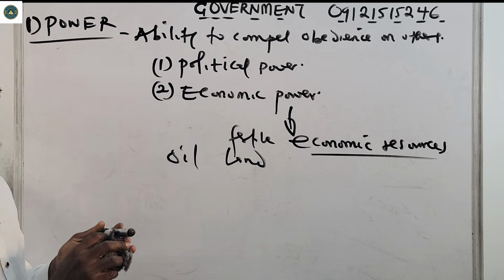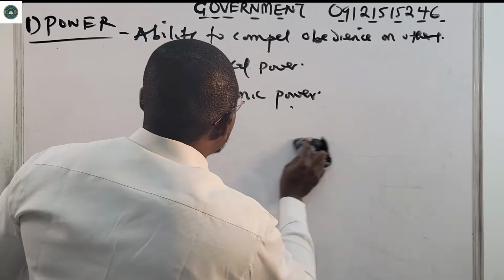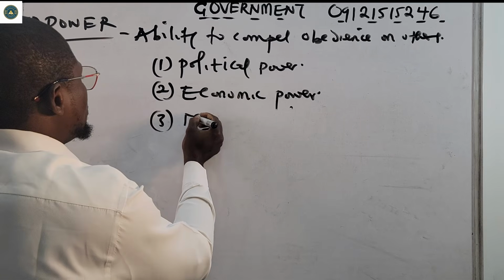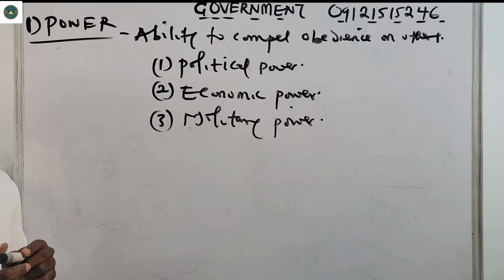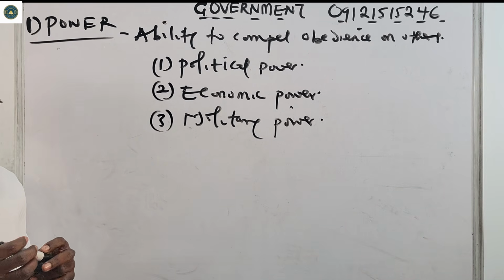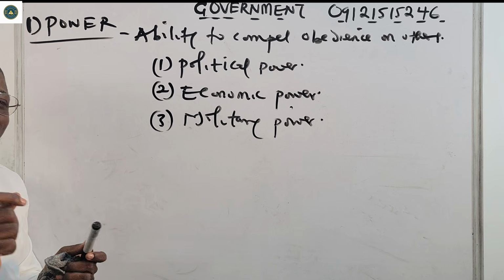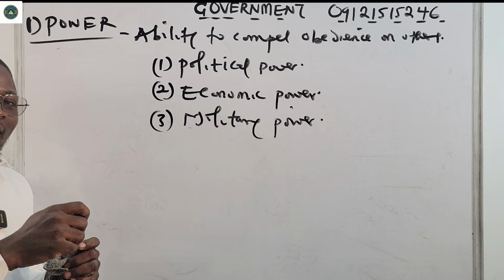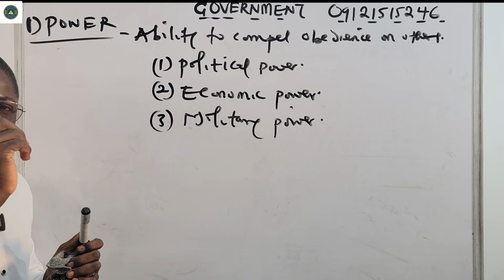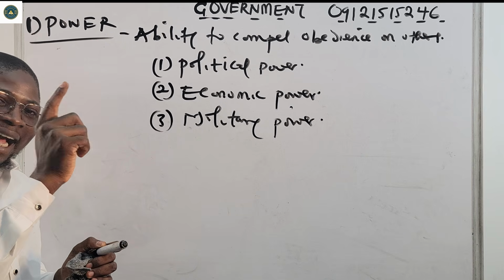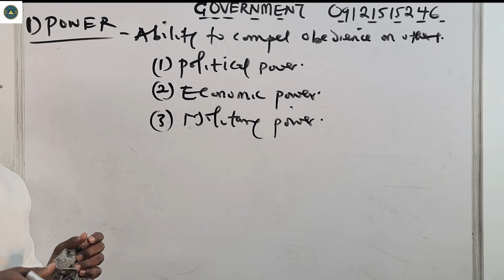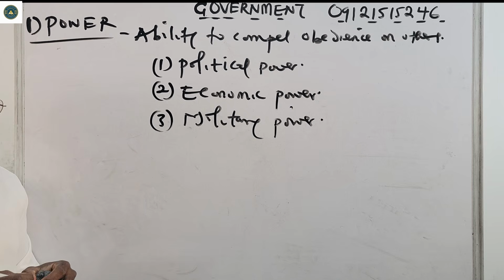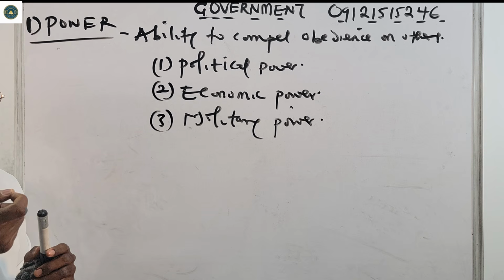Apart from economic power, number three, we also have military power. You must have heard that if a soldier slaps you, it is different from a police slap. You fear the army uniform more than the police, because they have the power of the gun. The police also have this among them. They use the power of the gun to control the behaviors of others.